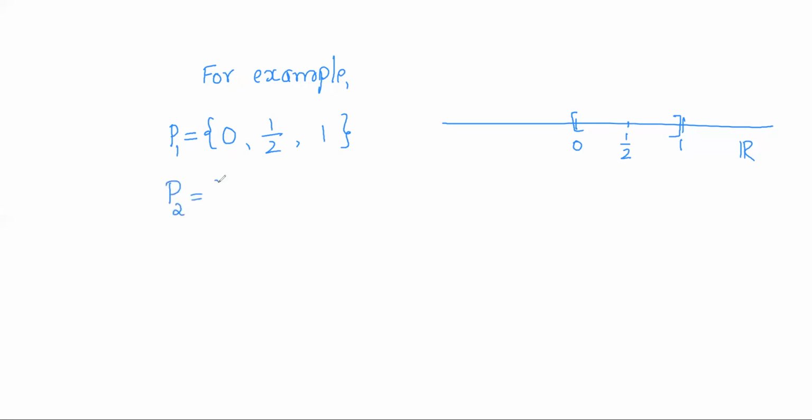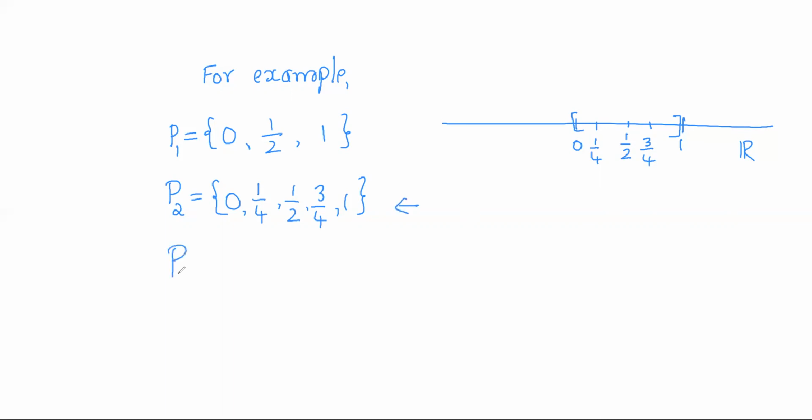I can frame one more partition. For example, 0, 1 by 4, 1 by 2, 3 by 4, 1. So P2 is nothing but a finite set of real numbers from 0 to 1, which is another partition on 0, 1.